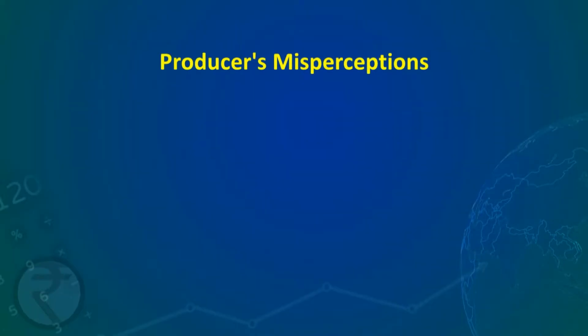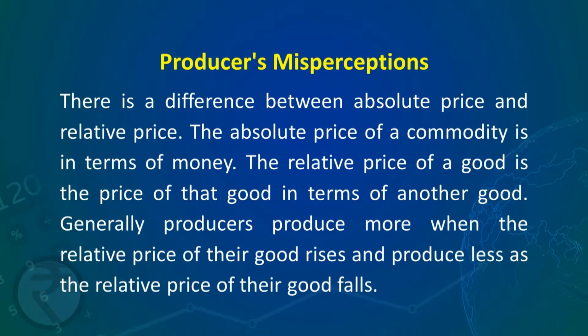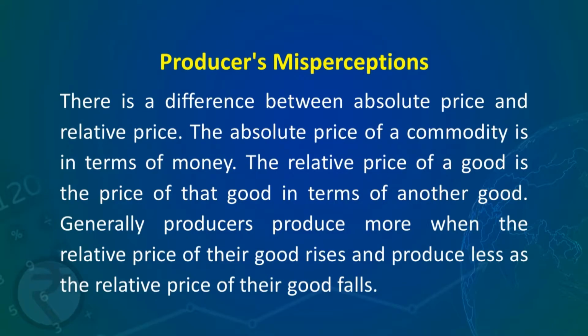Another reason is the producers' misconceptions. There is a difference between absolute price and relative price. The absolute price of a commodity is in terms of money. Supposing we say that the price of a TV is rupees 10,000, that is the absolute price. The relative price of a good is the price of that good in terms of another good, what we can get in place of the other commodity. So, like exchange of commodities, that is the relative price.